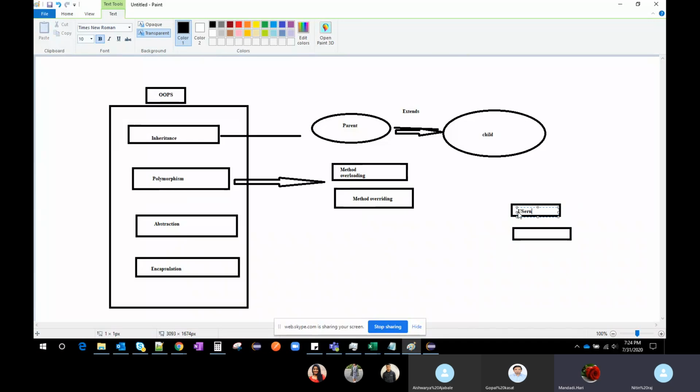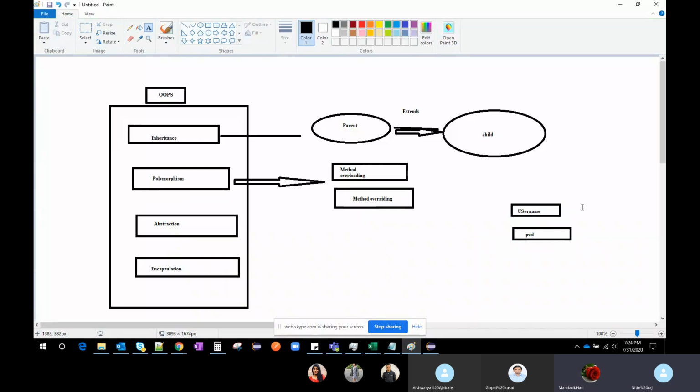This is username and this is password. Okay, we will write a method, right? So for username we'll write a separate method, and for password also we'll write a separate method.